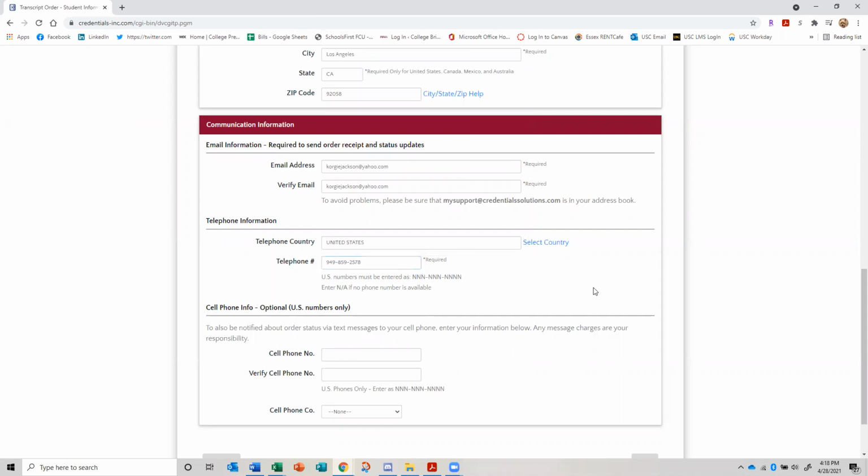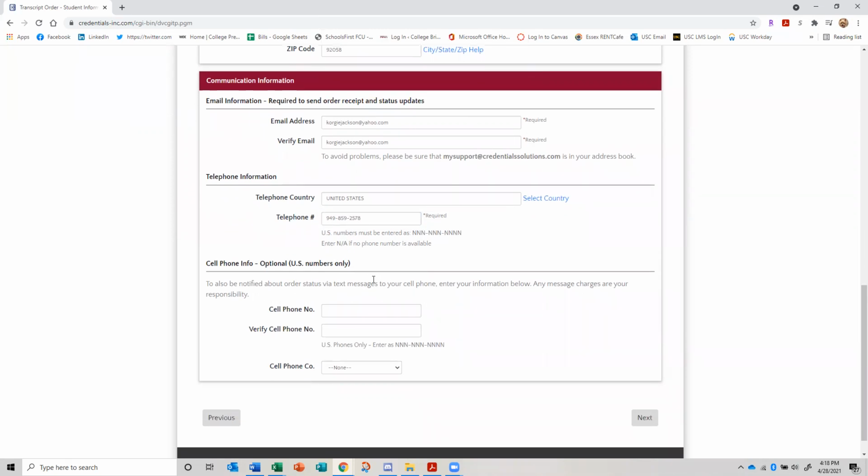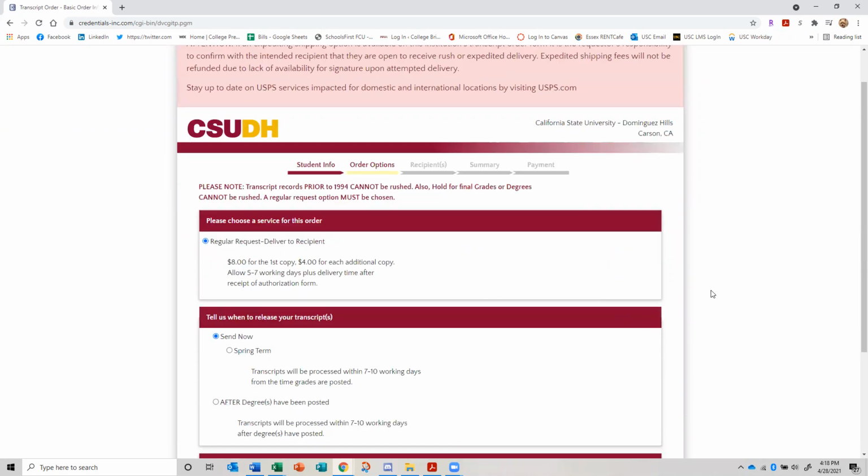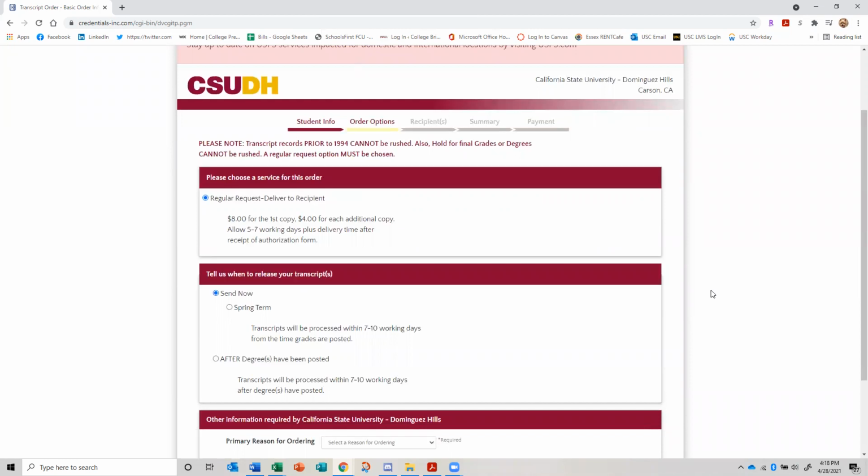All right. And cell phone number is optional. Most of us, our phone number is our cell phone number. But this is asking you if you want to sign up for text messages. I don't think you need to do that. You can just leave that blank. All right. Okay. And then hopefully you don't get any error messages. If you do, just follow the prompts and fix whatever information you forgot to enter. Again, be very, very careful with the name. All right. It needs to match exactly. Otherwise, they're probably going to bump it back.